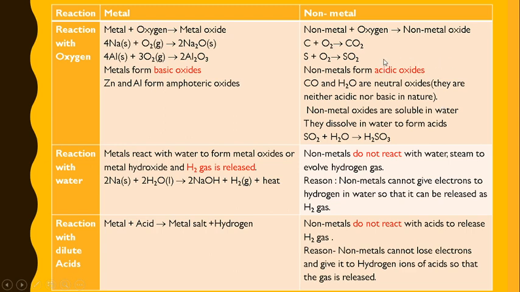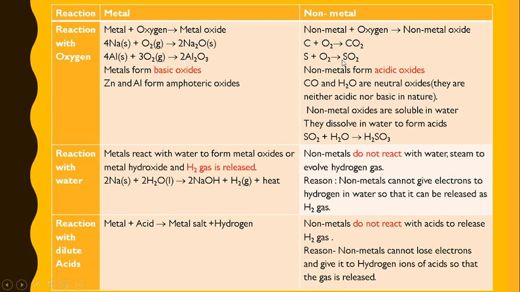For example, if we bring moist blue litmus paper near carbon dioxide or sulfur dioxide, it will turn red. While if we bring moist red litmus paper near sodium oxide or aluminium oxide, it will turn blue. So this shows that these oxides are basic in nature and these oxides are acidic in nature.